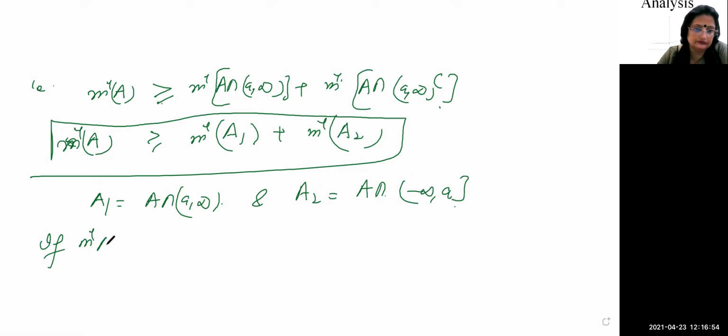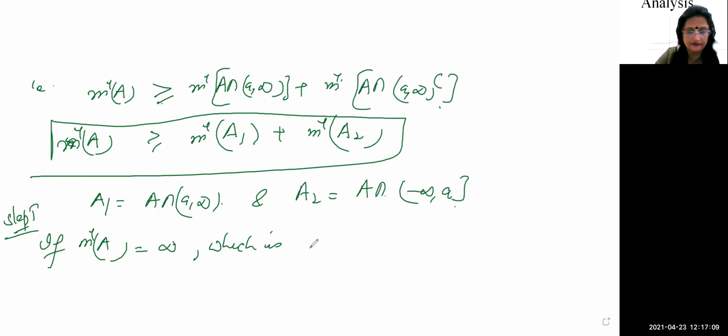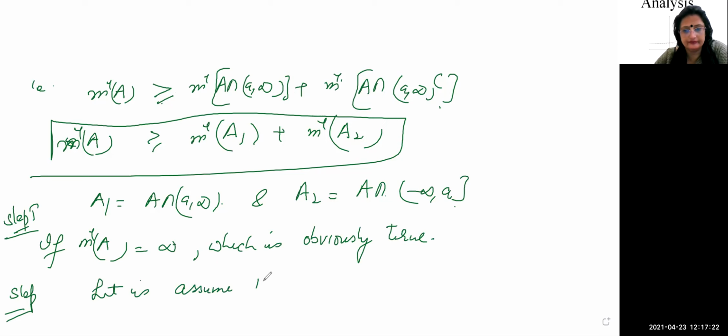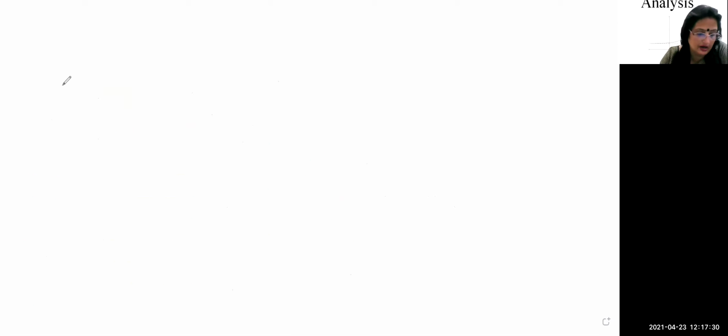Step number one: if m star A is equal to infinity, clearly, then infinity is greater than or equal to the sum of the outer measures of two sets, which is obviously true. So there is nothing to prove. So now we will take the case when, let us assume that, m star A is less than infinity. Right? So now we will use the definition of outer measure.